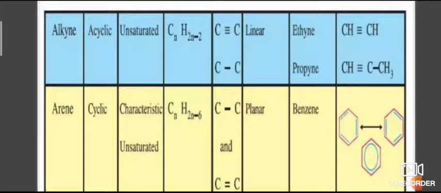Next, alkyne. Alkyne is acyclic, unsaturated. The general formula is CnH2n-2. C≡C triple bond, and it is linear. Examples: ethyne, propyne. Arene is cyclic, characteristically unsaturated. The general formula is CnH2n-6, with C=C double bonds, planar, and a benzene ring. Since the benzene ring is present, it is cyclic and aromatic.